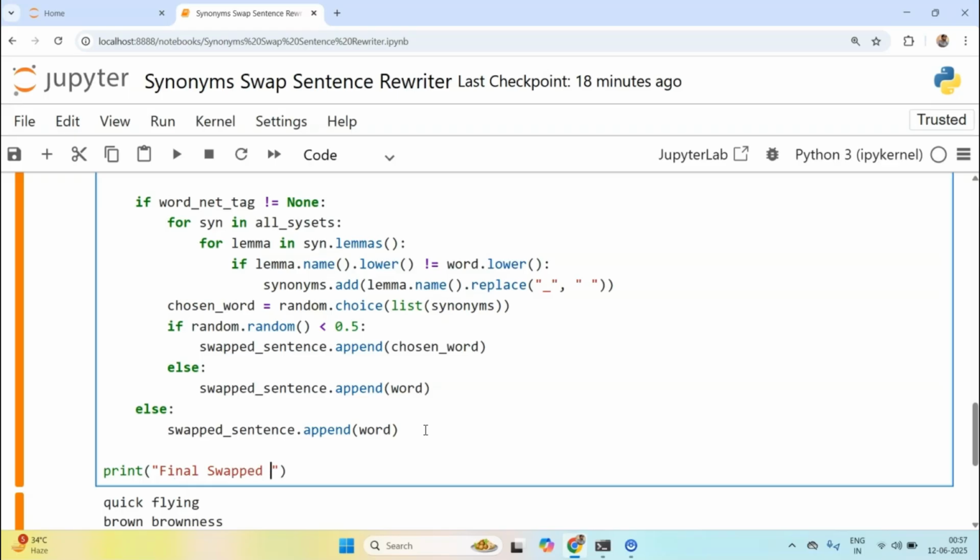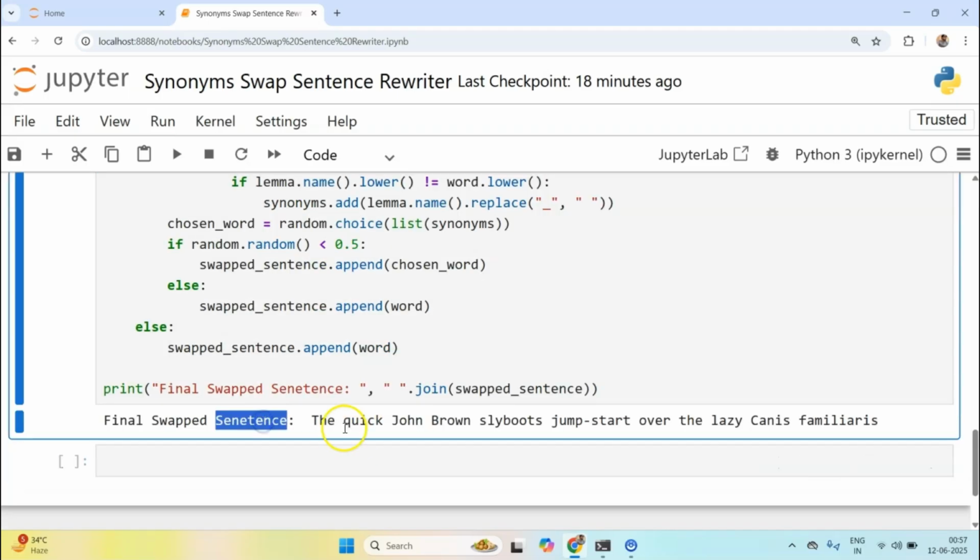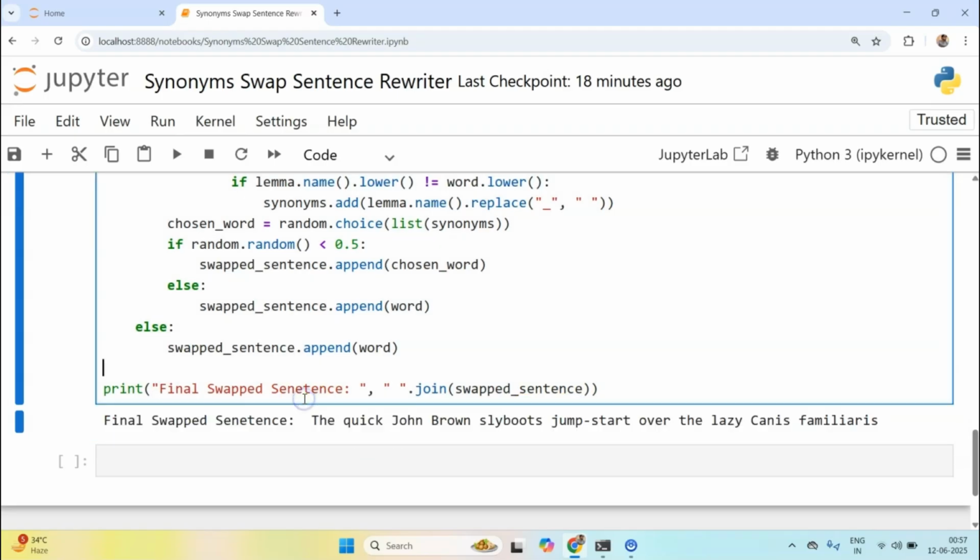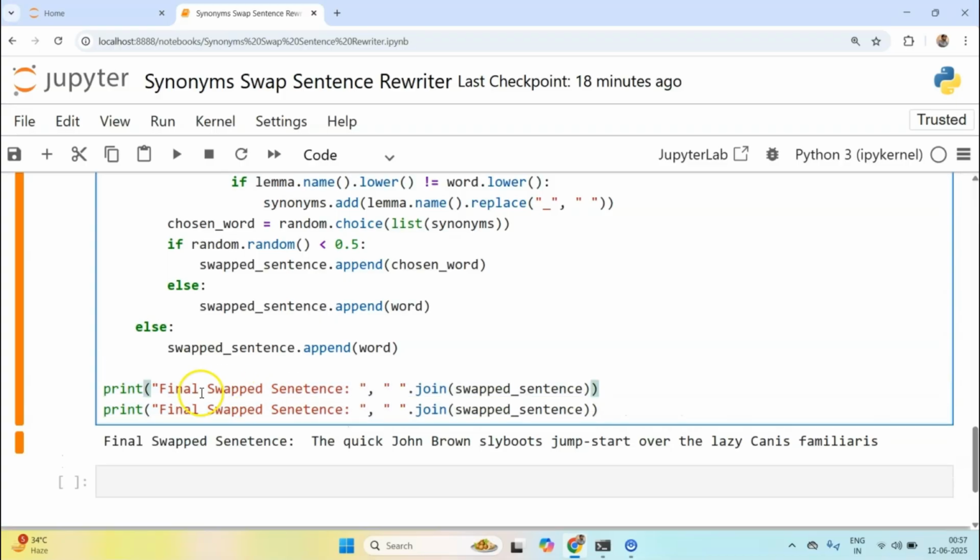Final swapped sentence would be, I would like to join the swapped sentence on word. If I run this, the final swapped sentence is, the quick John Brown sly boots jump start over the lazy canis familiaris. Okay, that's good. And I should also print out the original sentence before swapping. For this I would like to simply print sentence.